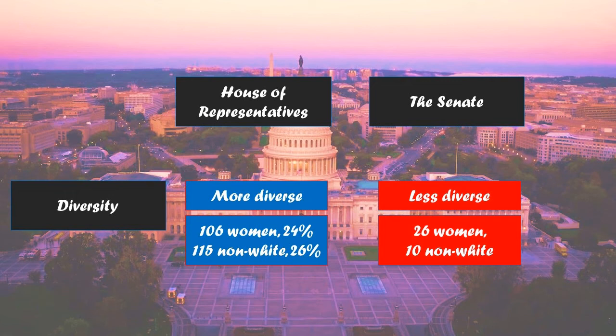But over on the House side, we have a little more diversity because of the diversity of the districts across the country. We have 115 non-white members of the House. We have 106 women in the House. So we have 24% women and 26% non-white members of the House. So the House is only 74% non-white and 76% male. So it is more diverse than the Senate is, although both have a long way to go until they accurately reflect what the population of the country looks like.